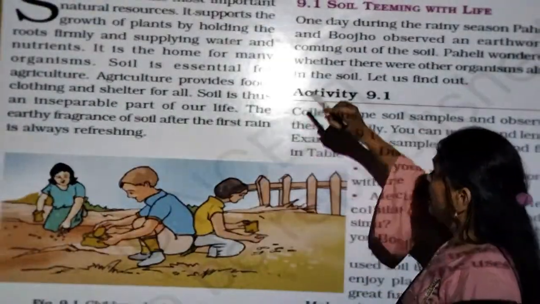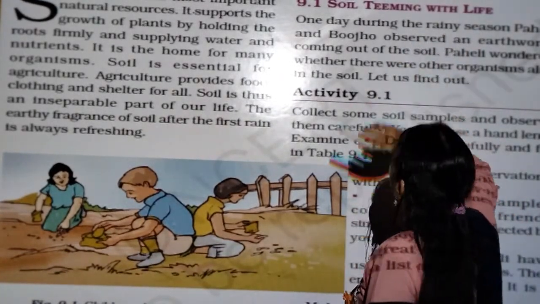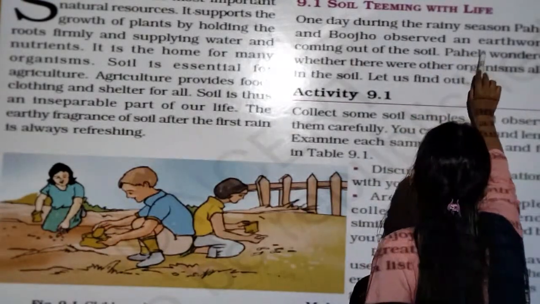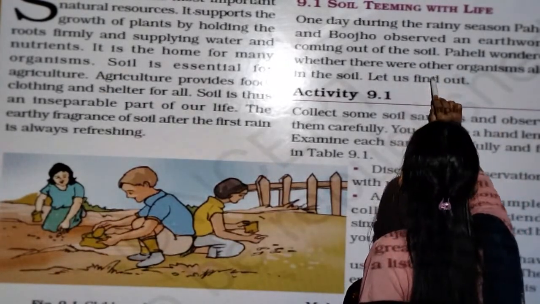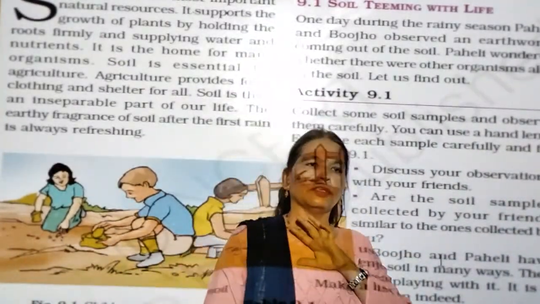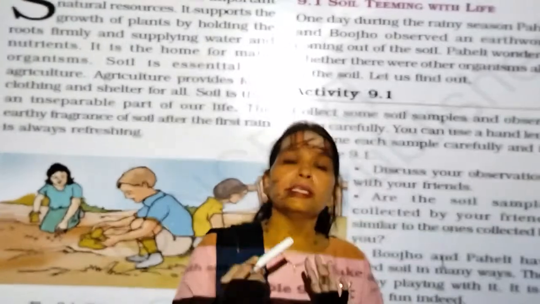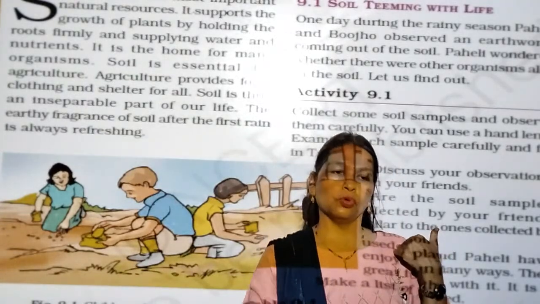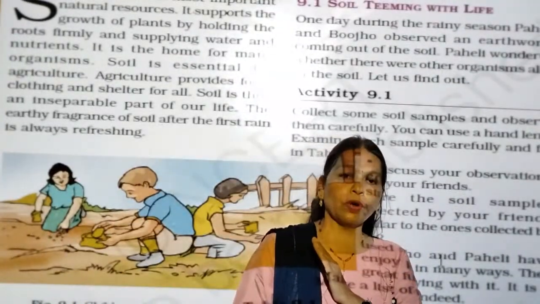Now, here, soil with life. Once a day during the rainy season, Paheli and Boojho observed an earthworm coming out of the soil. Paheli wondered whether there were other organisms also in the soil. Let's find out. Because so many organisms live in the soil, not only earthworm. And we know earthworm increases the fertility of the soil. All the natural process is done by the earthworm in the soil, so fertility of the soil is increased by the natural process of earthworm in the soil.